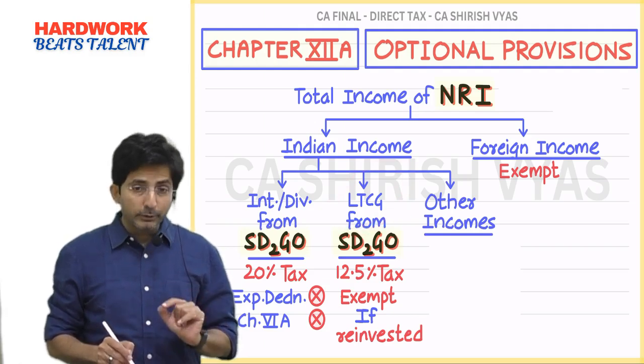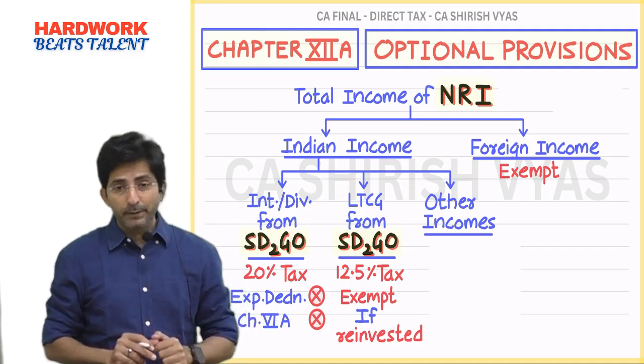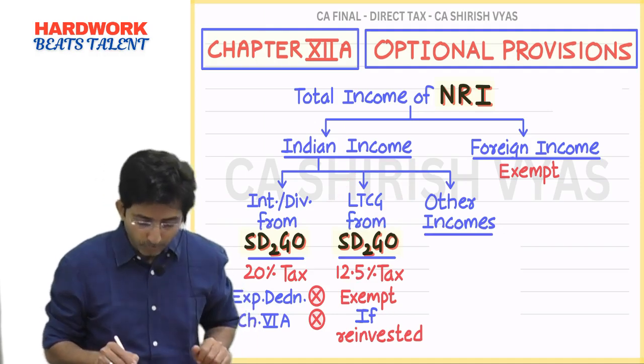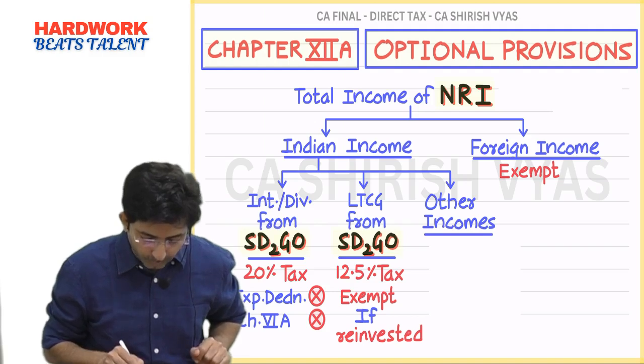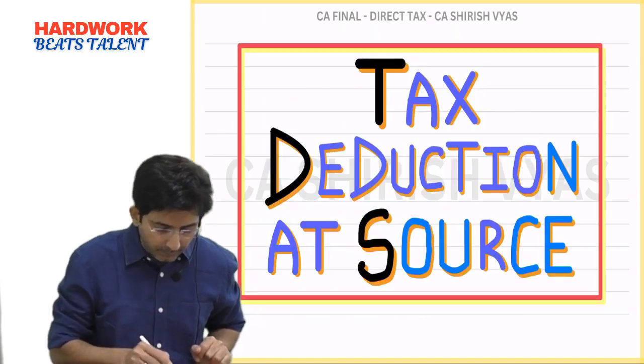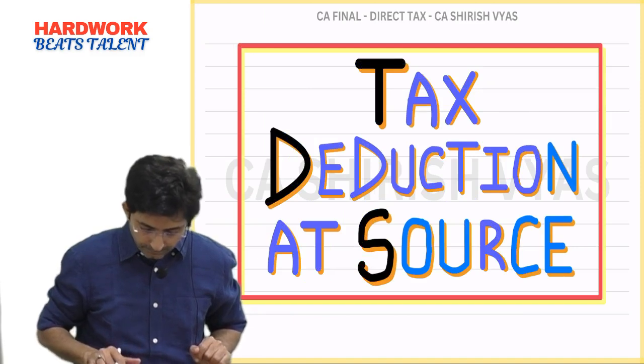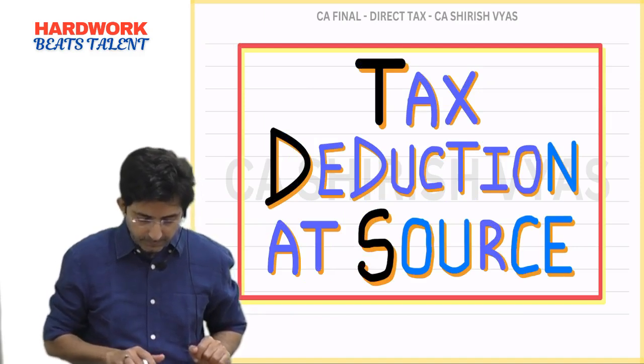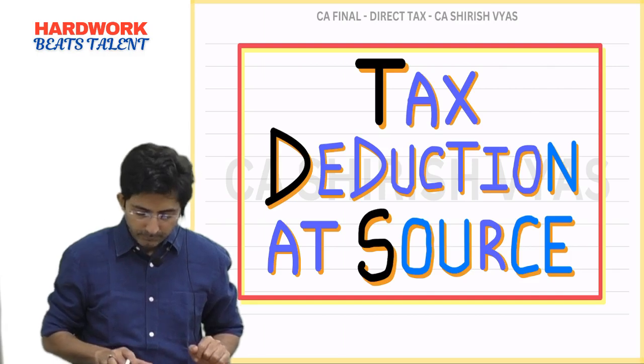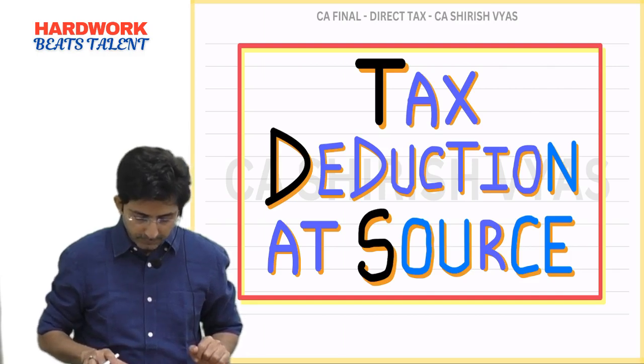And one more thing, if you remember conversion benefit, I don't know whether you remember that capital gains topic or not. In our capital gains, I had explained conversion benefit. See this theory.